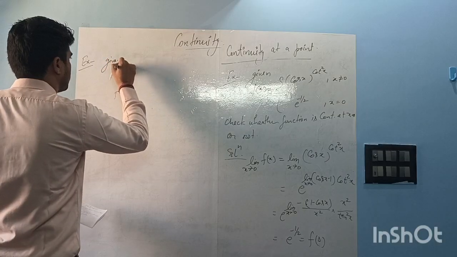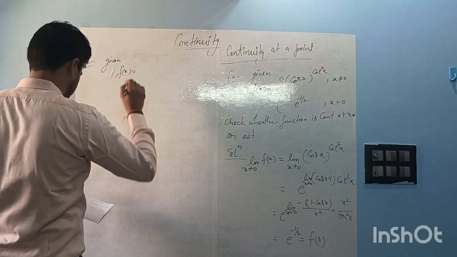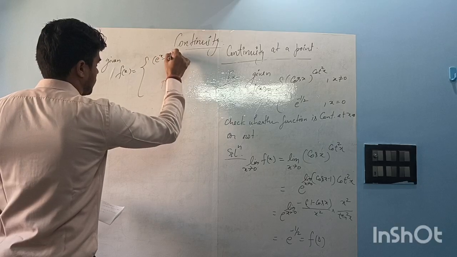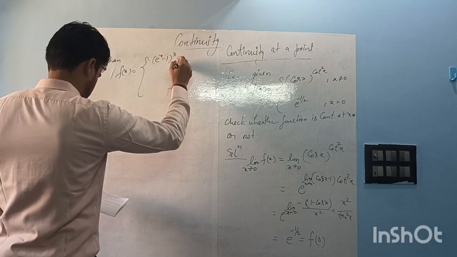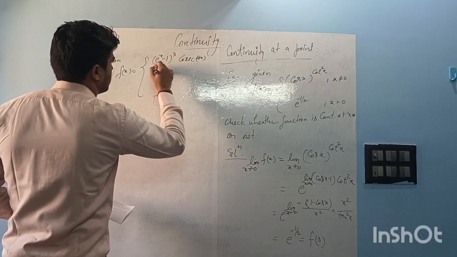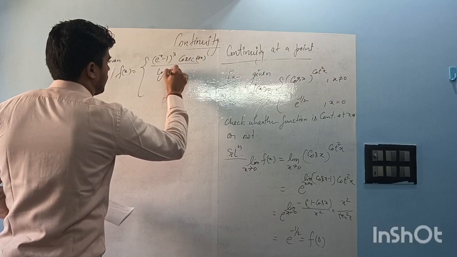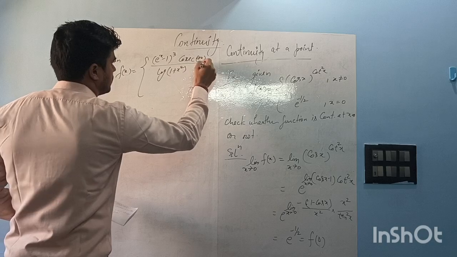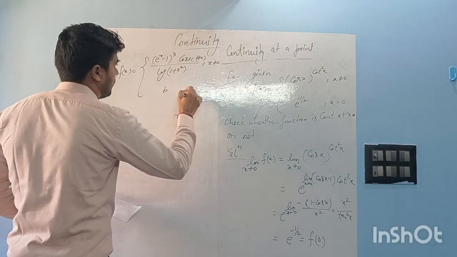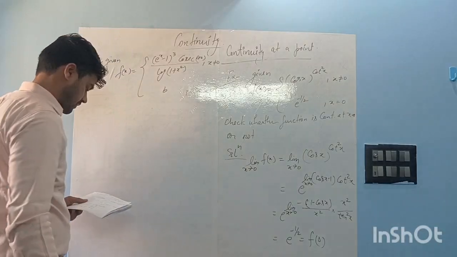Given f(x) is equal to (e to the power x minus 1) whole cube times cosec ax divided by log(1 plus x square) when x not equal to 0, and b when x is equal to 0.